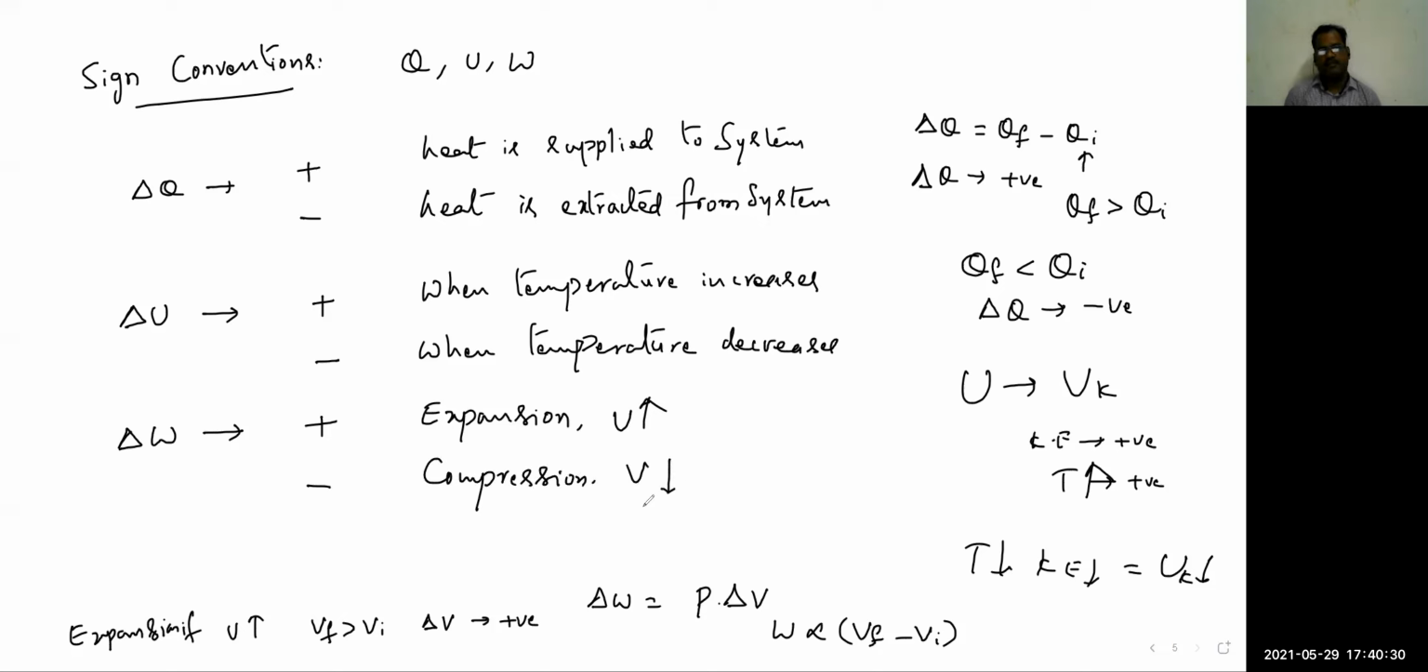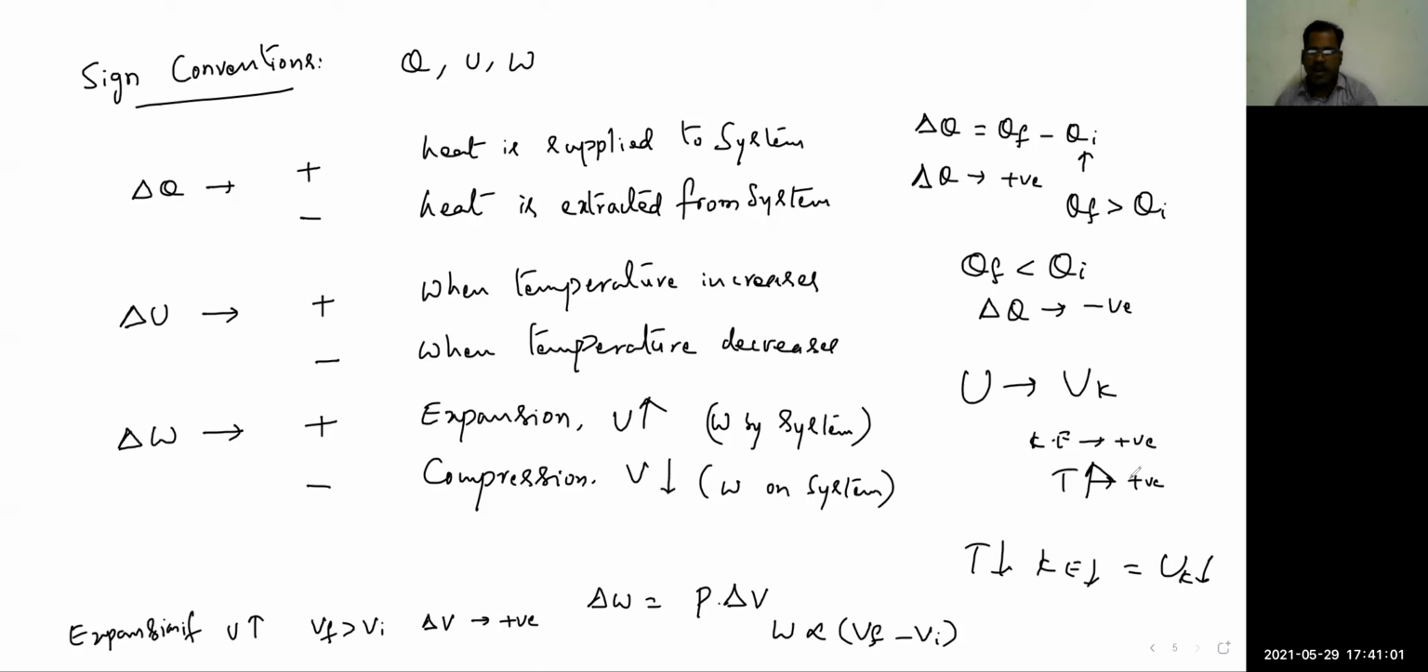Volume decreases. That means when volume increases, it is work done by the system. Whereas volume decreases means some force is applied on the piston to decrease the volume, so we can say that work is done on the system. External work is done on the system. We can easily remember the sign convention like this.